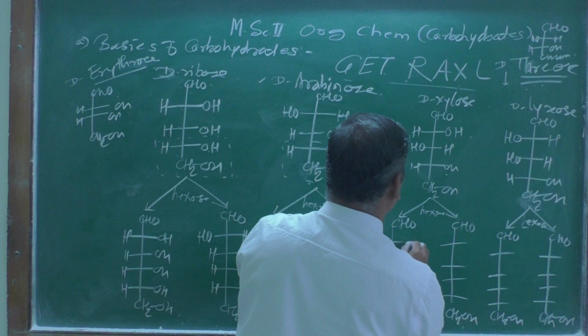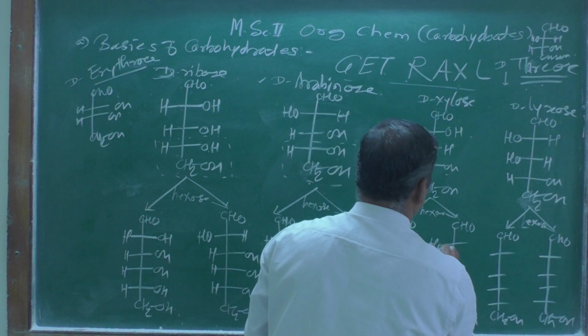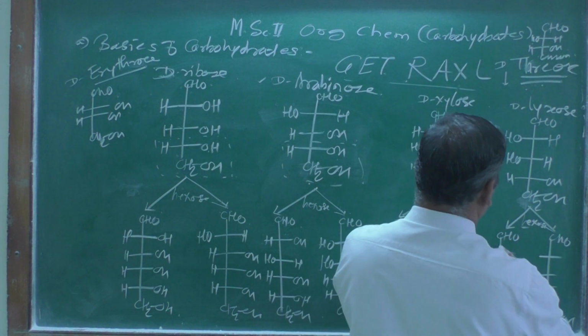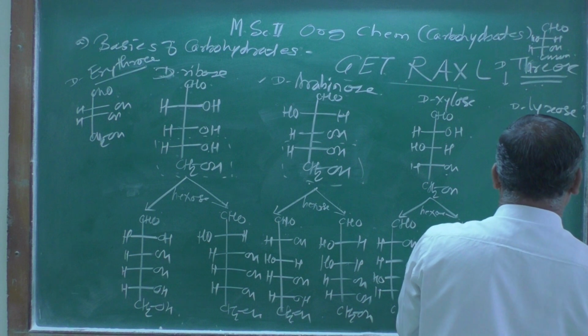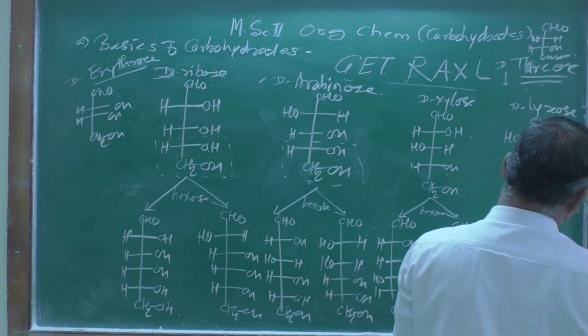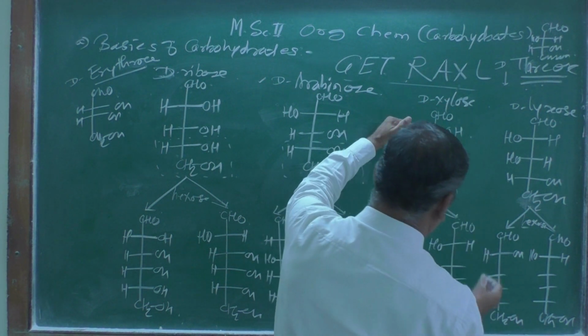Now where should I put the hydroxy group on the right hand side? Here hydroxy group on the left hand side, hydrogen. Here hydroxy group on the right hand side, here left hand side. Here left hand side, here is a hydrogen side, and the rest of the thing you have to write down as it is.